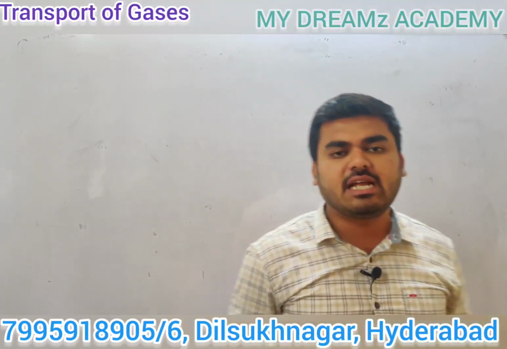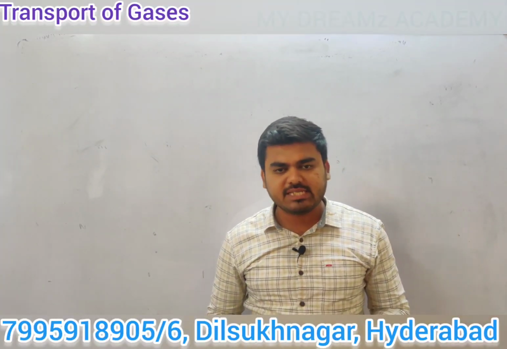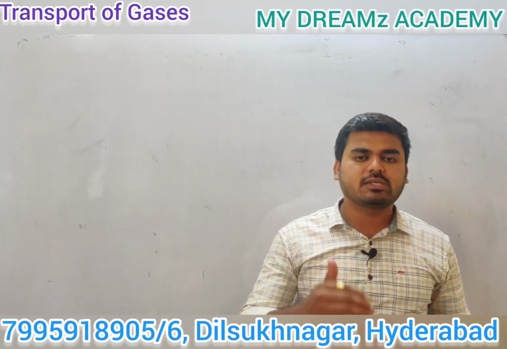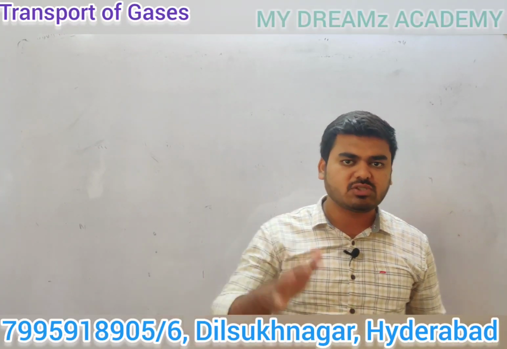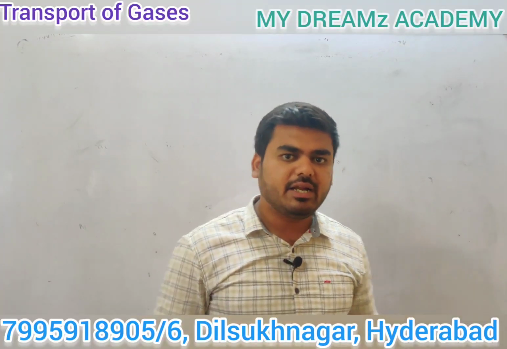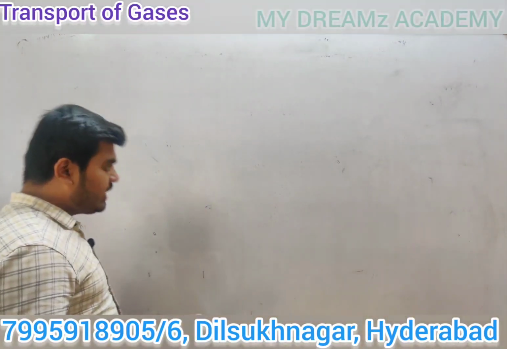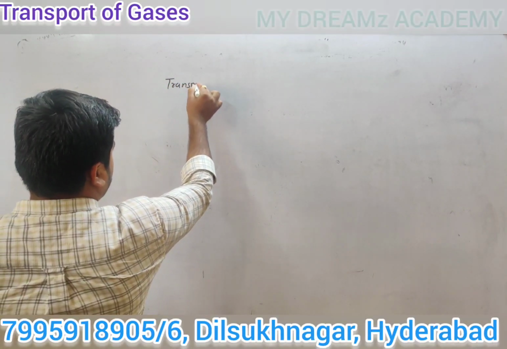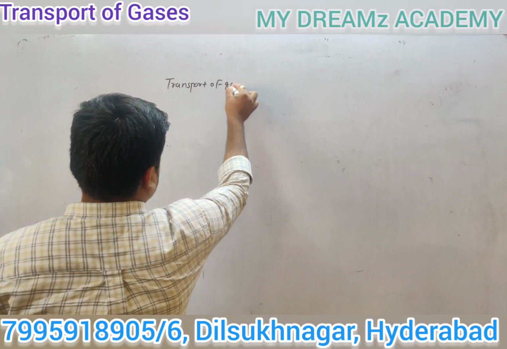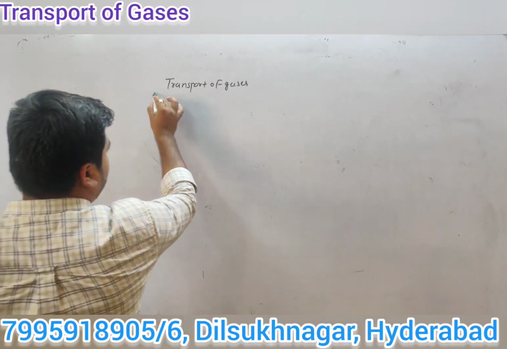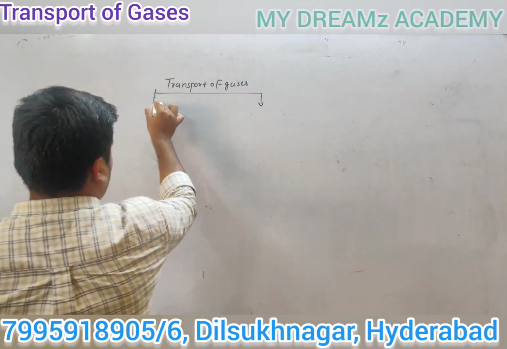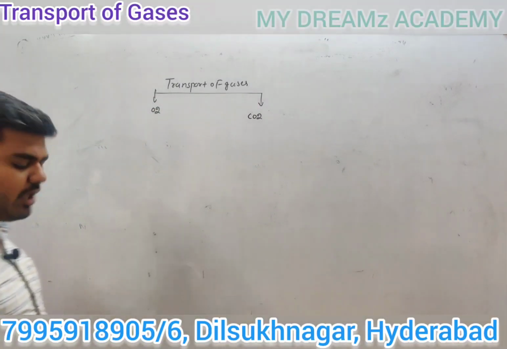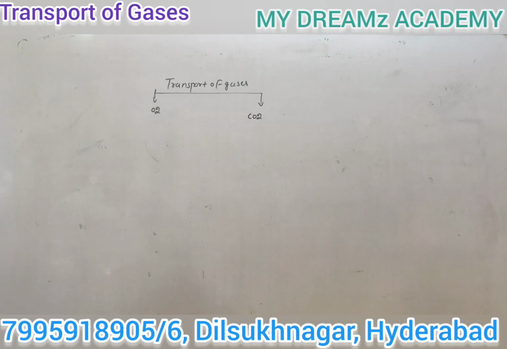Guys, today we will start our new topic, that is the transport of gases. So here we will discuss transport of oxygen, transport of carbon dioxide, the oxyhemoglobin association curve, and the oxyhemoglobin dissociation curve. If we are talking about the transport of gases, you know guys, there are two types: transport of oxygen and transport of carbon dioxide.